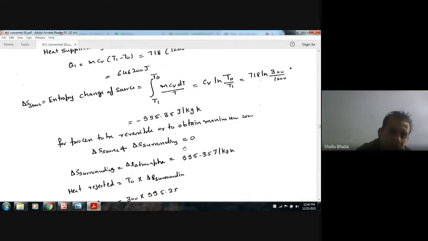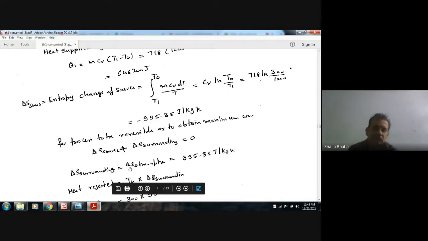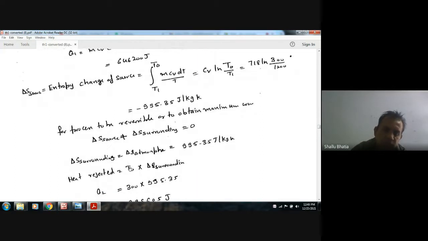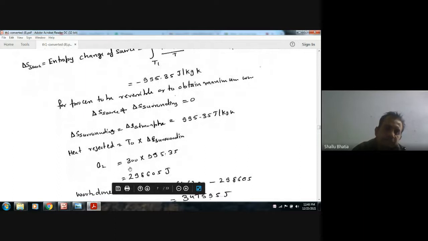For the process to be reversible, entropy of source plus entropy of surroundings should be zero. As the gas is supplying heat to the atmosphere, the entropy of the atmosphere should be considered. Finally the heat is being rejected to the atmosphere, so we'll take the atmospheric condition. Heat rejected to the atmosphere will be T naught into that entropy change. So that is the heat rejected.